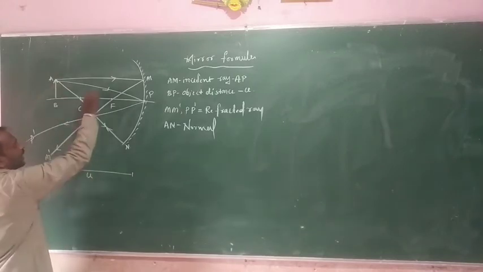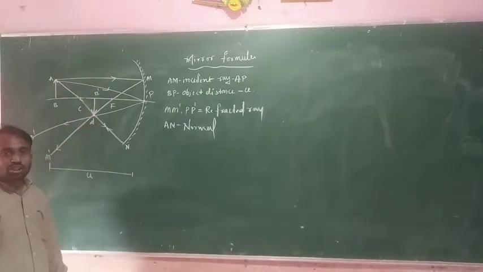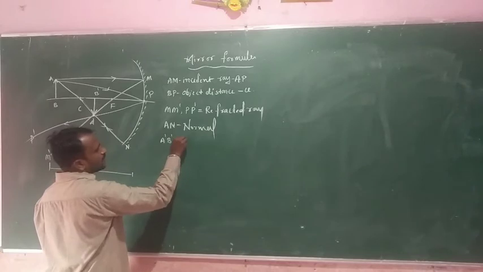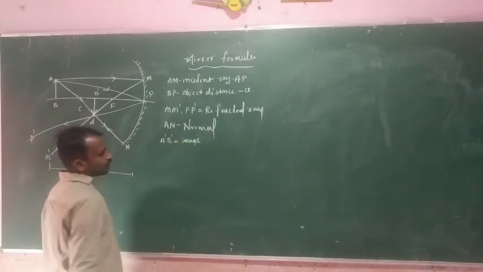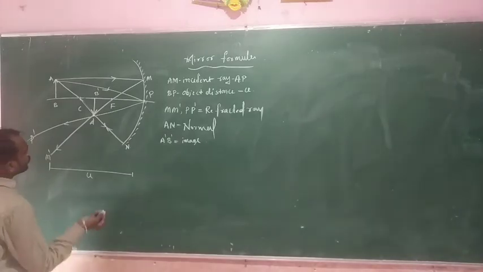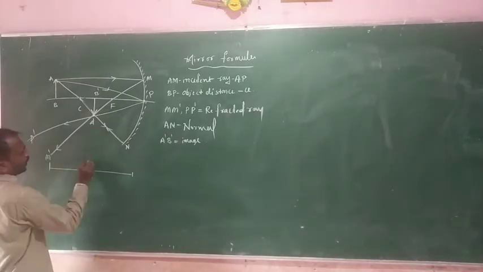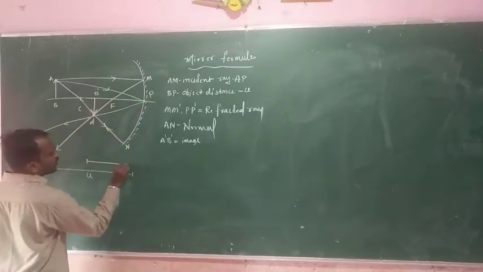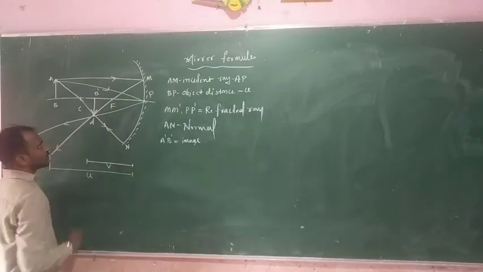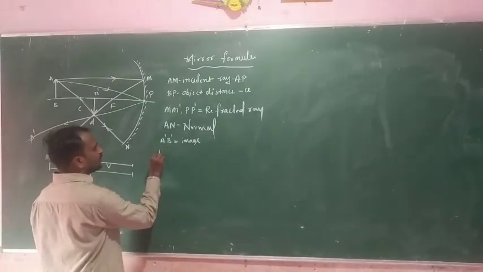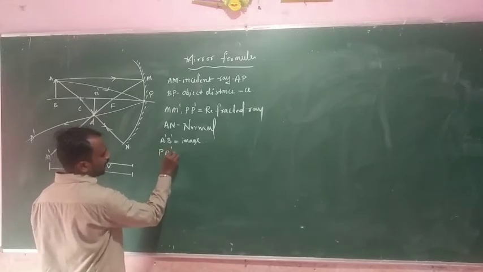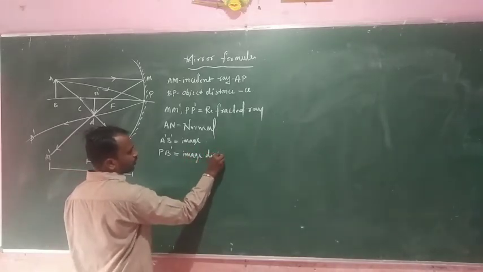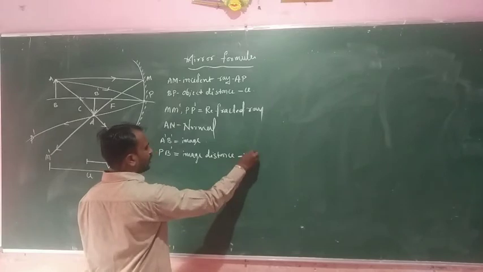Okay, so here AB is the object, and A dash B dash we consider the image. Okay. And here, image distance is the distance from the pole of the mirror to the image position. So this distance we consider the image distance. Image distance is P to B dash.